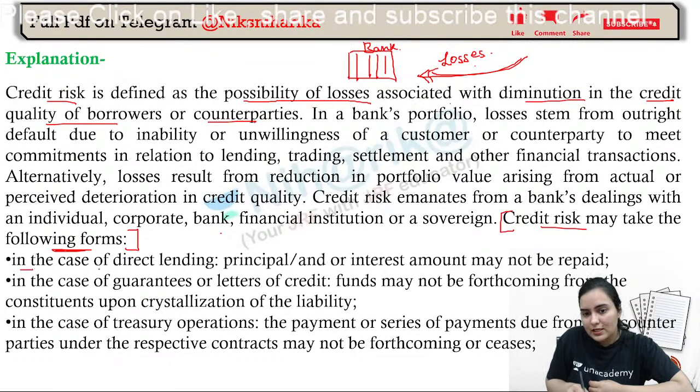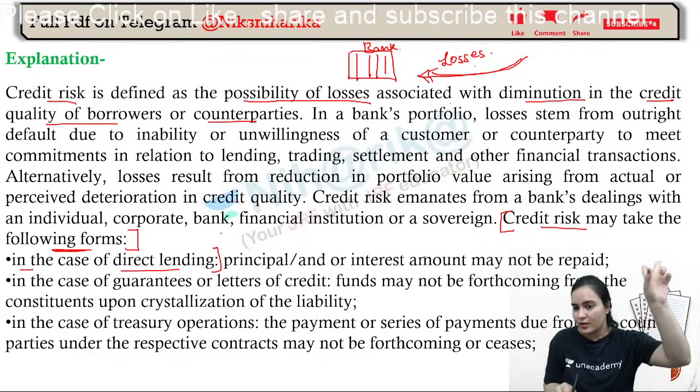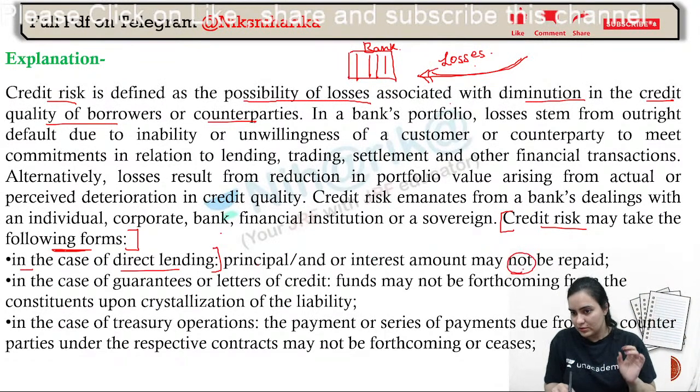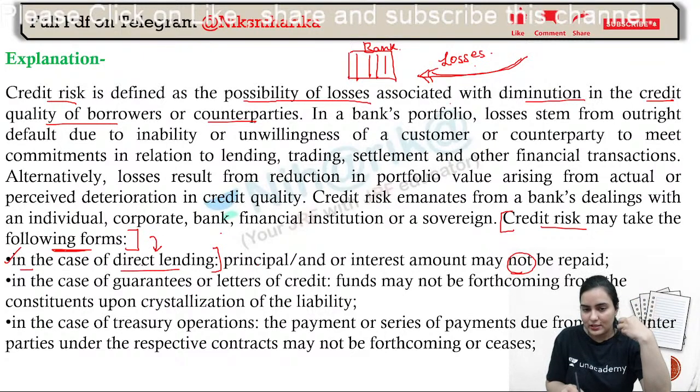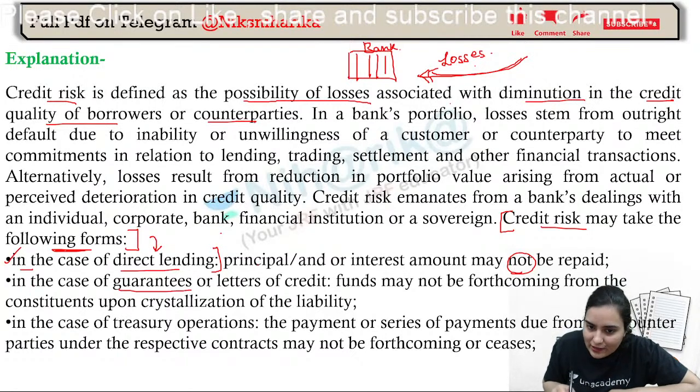In case of direct lending, if we are lending directly, then principal and or interest amount may not be repaid. Ritu, this was the first point. In case of direct lending, that will increase the credit risk, right? Now, in case of guarantee or letter of credit, funds may not be forthcoming from the constituents upon crystallization of the liability. This point, I guess, yes, you are asking about.